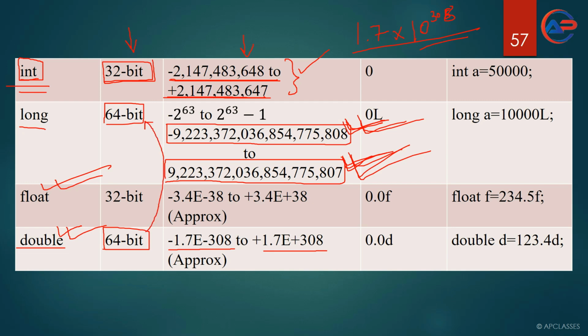Yes, long is 64 bit, double is 64 bit, but here we can say the range of double is much greater than long. The number which can be stored in double is much bigger than long, isn't it? Now why can such a big number be stored in double, but not in long?